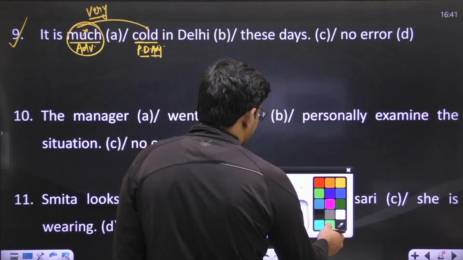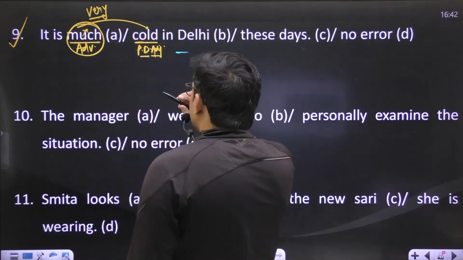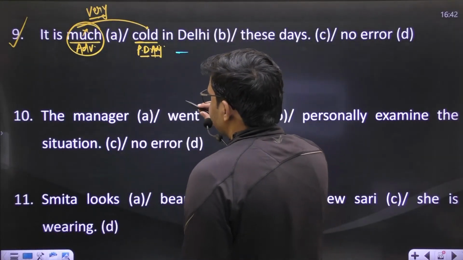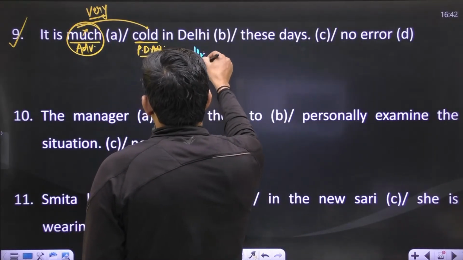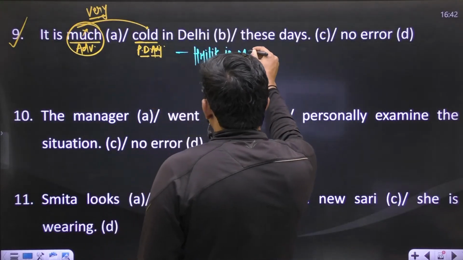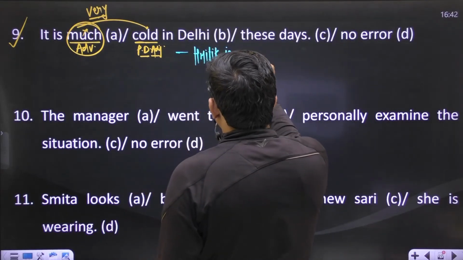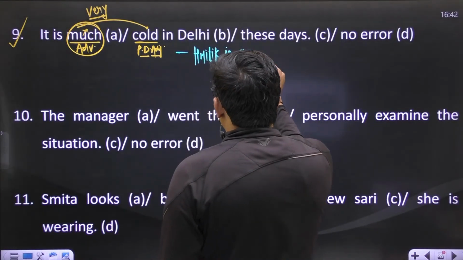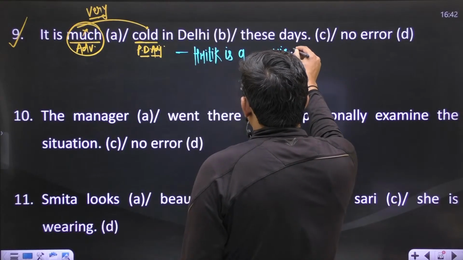For example, if I say, Ritik is a blank wise person.